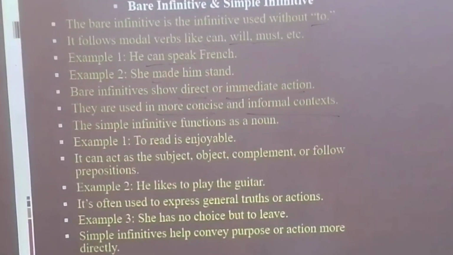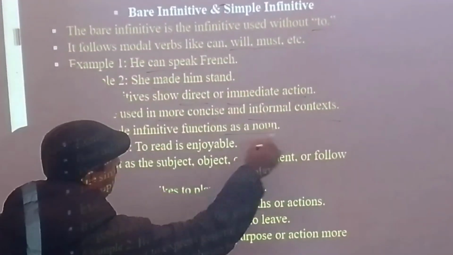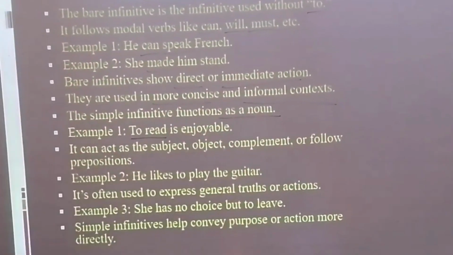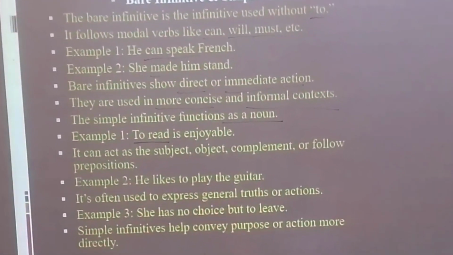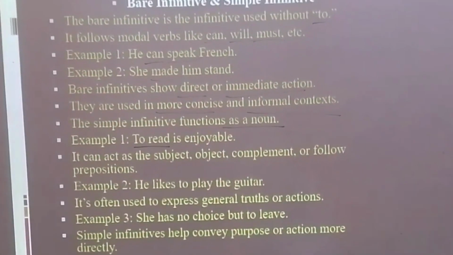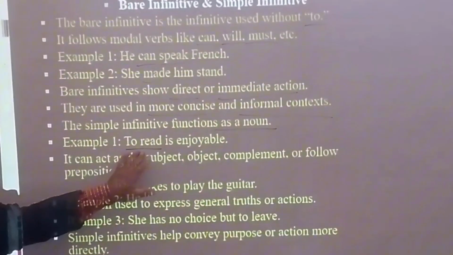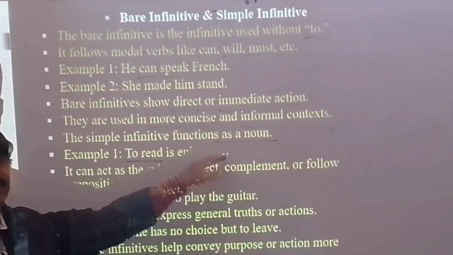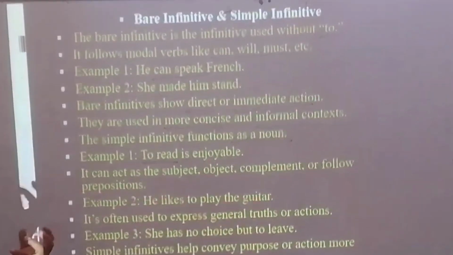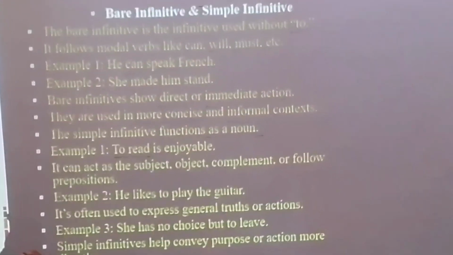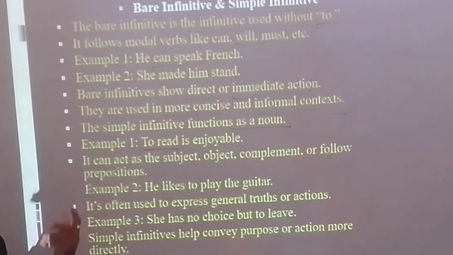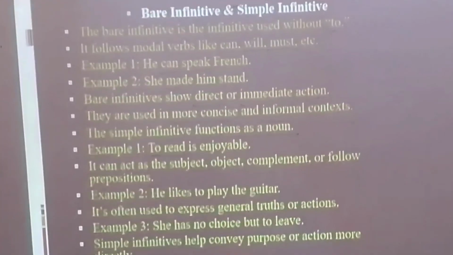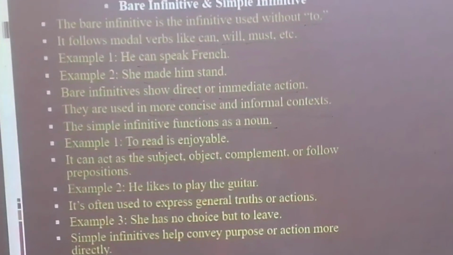The simple infinitive functions as a noun. They function as a noun. Clear? To read. Where does the noun come? Where do we put the noun? In the beginning. Here it is coming in the beginning. Sometimes it comes over here. What is the habit of noun? The habit of noun is to come in the beginning or in the end. Noun either comes in the beginning or in the end. Clear? To read is angelic.